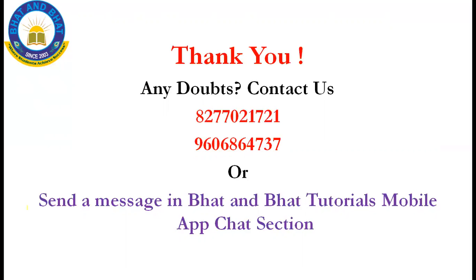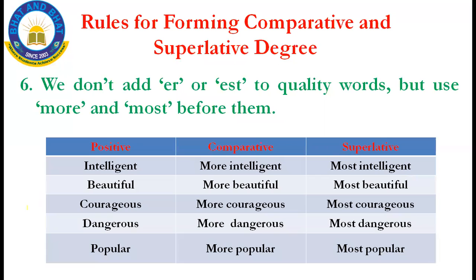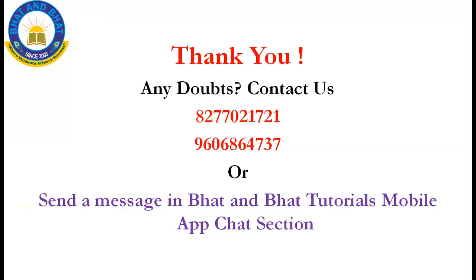And the last rule says, to the quality words, I should not use er and est. I should use more before an adjective to make it a comparative degree, and most to make it a superlative degree.